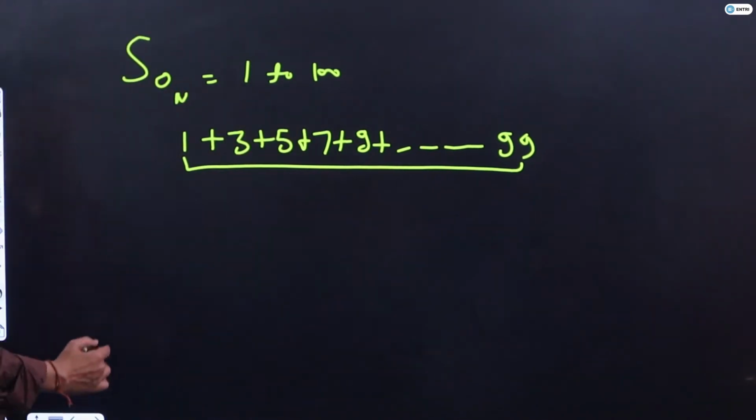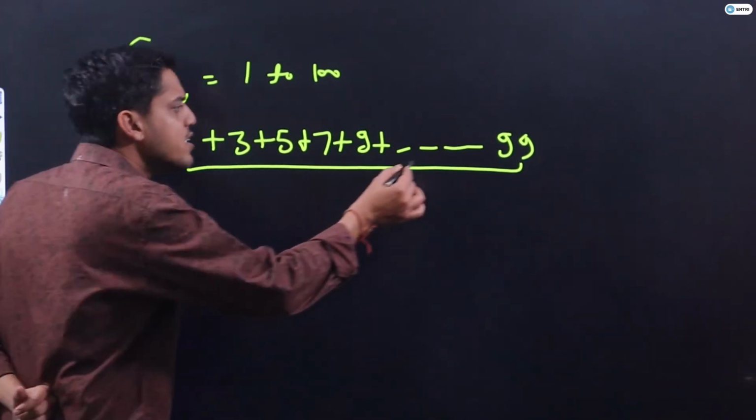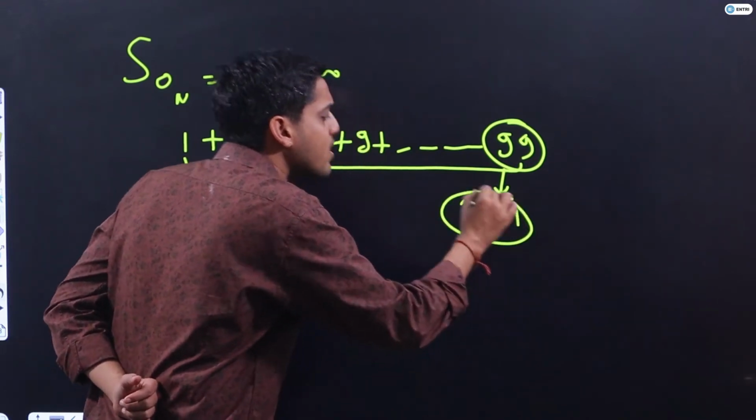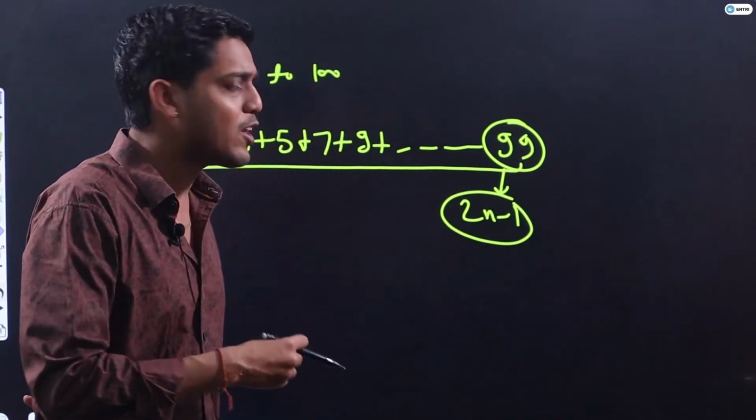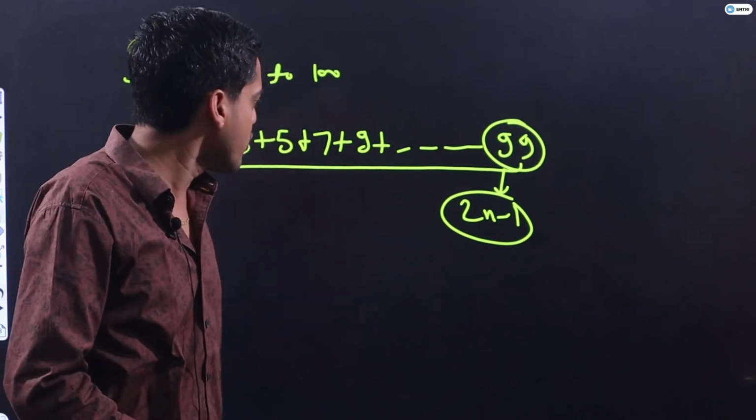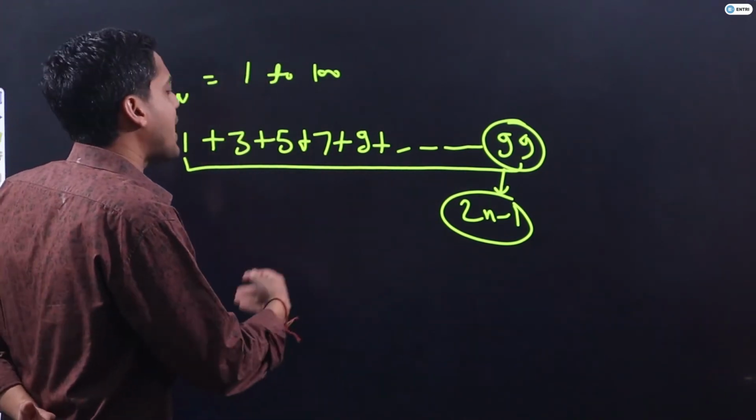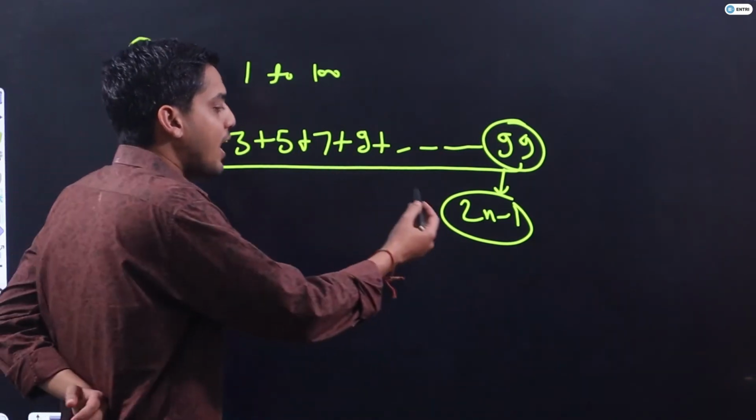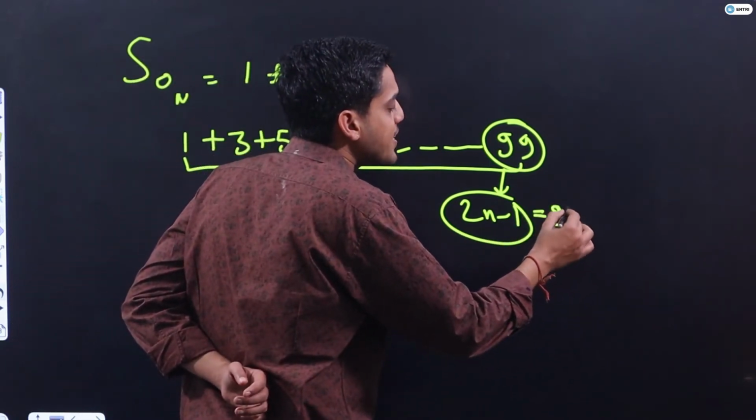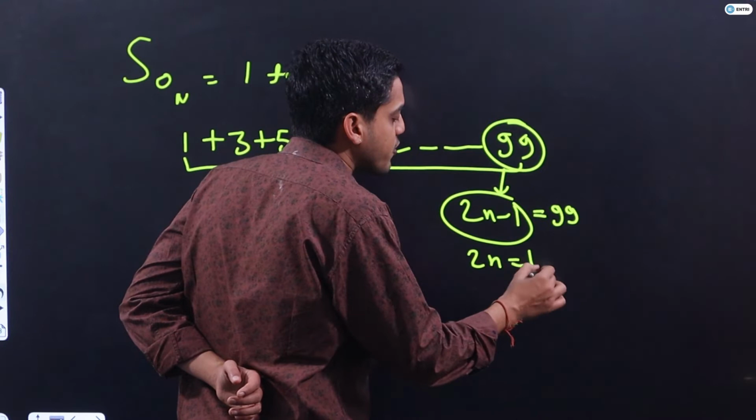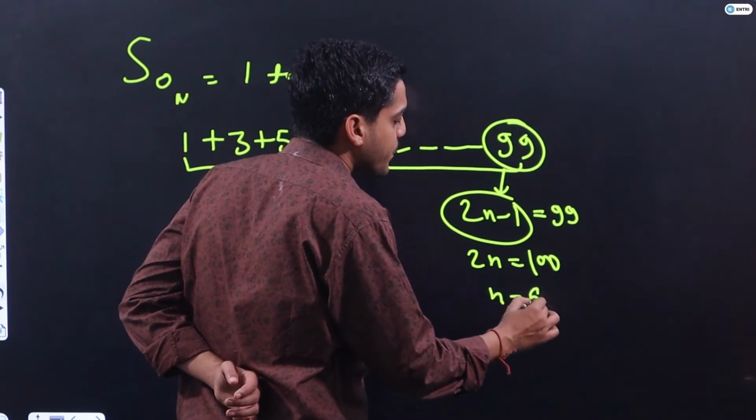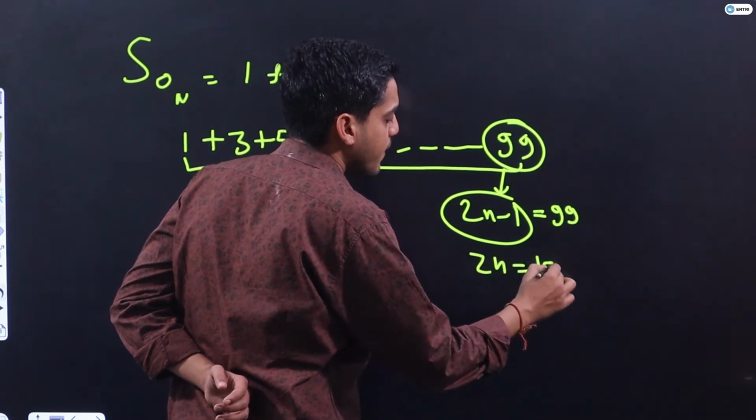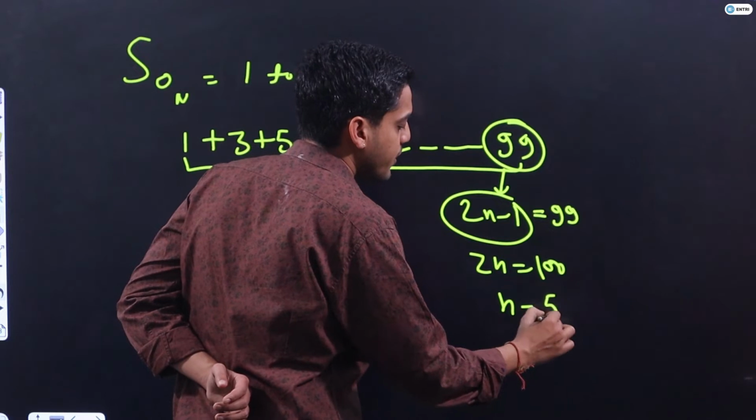If it is the sum of the first n natural odd numbers, this term represents 2n minus 1. Here I must know the value of n. However, guys, by common sense you know there are 50 terms. But I am proving it mathematically: my last term is 2n minus 1, which is equal to 99, so 2n should be equal to 100, so n equals 50.